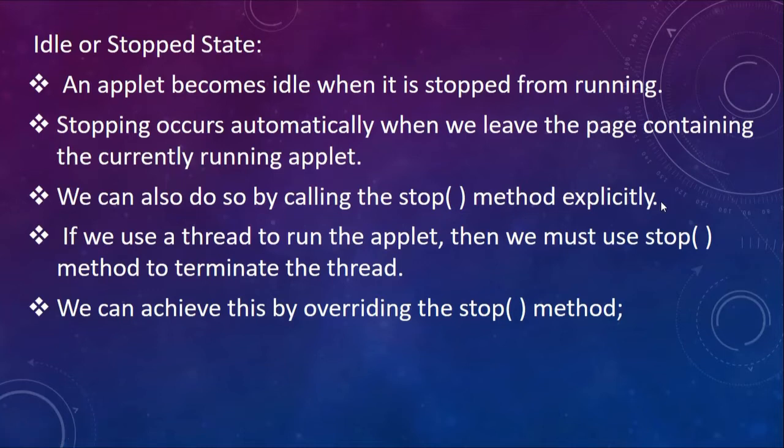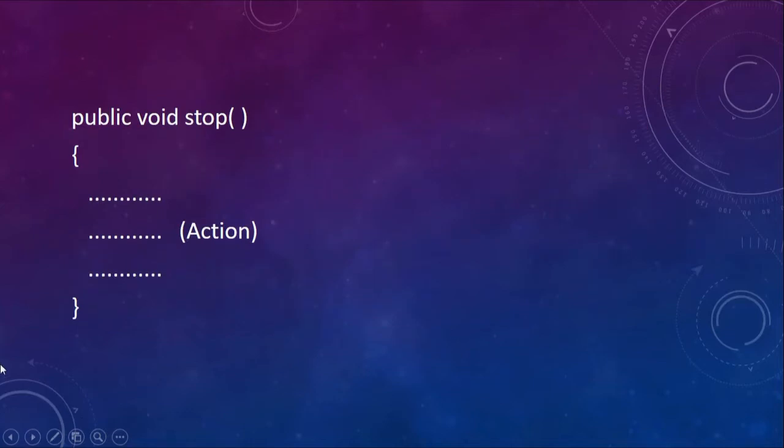Automatically the applet is stopped when we move from that web page to another web page, but you can also explicitly call the stop method in some cases. Now, if we use a thread to run the applet, then we must use the stop method to terminate that particular thread. We can achieve this by overriding the stop method. So this is the code for the stop method, public void stop, and within these brackets